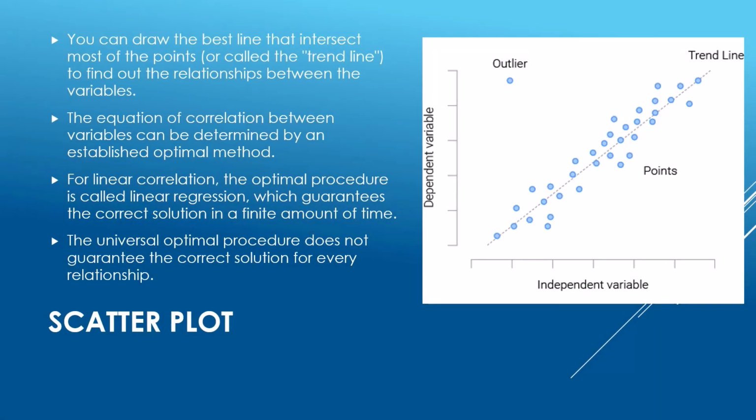You can draw the best line that intersects most of the points, called the trend line, to find out the relationships between the variables. The equation of correlation between variables can be determined by an established optimal method. For linear correlation, the optimal procedure is called linear regression, which guarantees the correct solution in a finite amount of time. The universal optimal procedure does not guarantee the correct solution for every relationship.